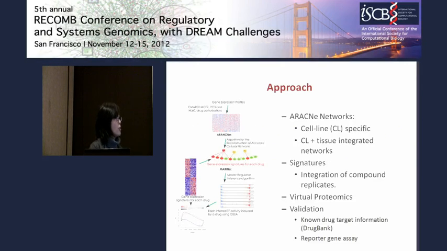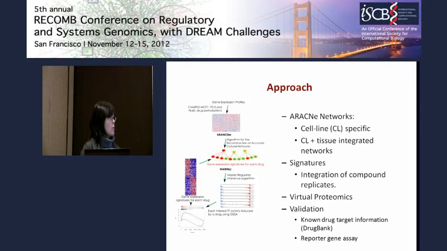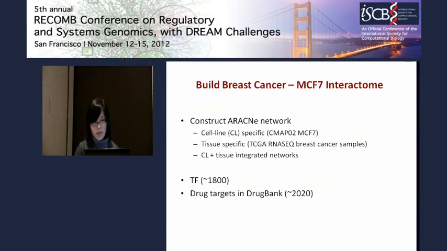So the general approach is first we construct the regulatory network using the gene expression profiles of a certain cellular context, for example, some cell lines or a certain tissue type. And then we use the signatures. For this study, it is the compound perturbation data. We then use virtual proteomics to infer which transcription factor or drug target are modulated by this compound so that we can infer the drug mode of action. In order to validate this approach, we use either the existing known drug target information from some database, or we predict new interactions and validate that through the reporter gene assay.